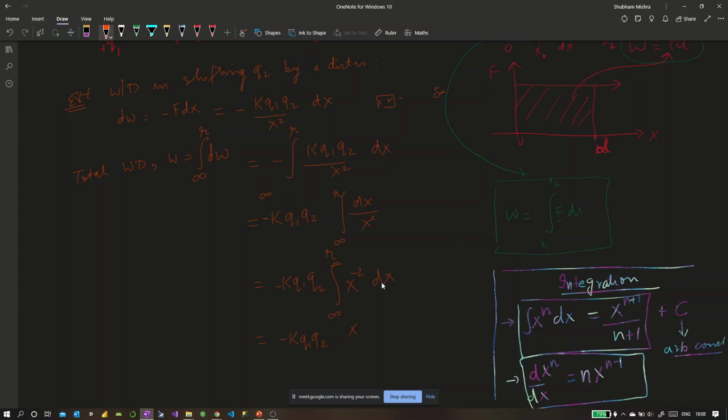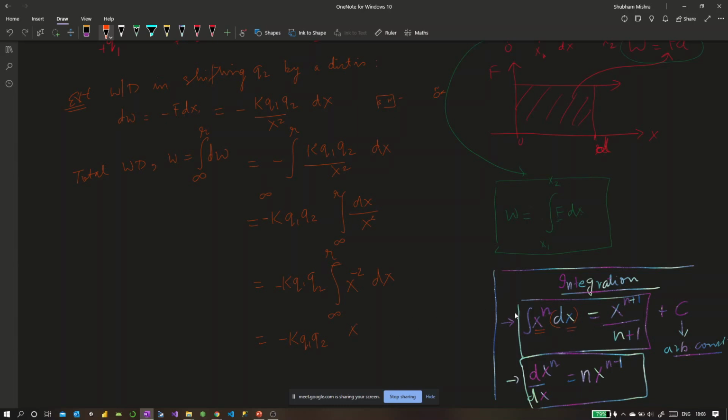Not dx. dx is different. You see, dx was here, but did I take dx in the final output? No, right? So we integrate only x with respect to dx. When I write x to the power n dx, it means you integrate x to the power n with respect to x. Now there are variables here: n, x, and dx. dx by itself means a small change in x.